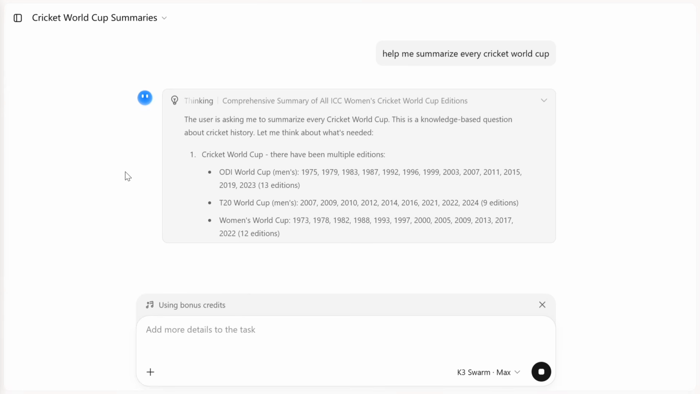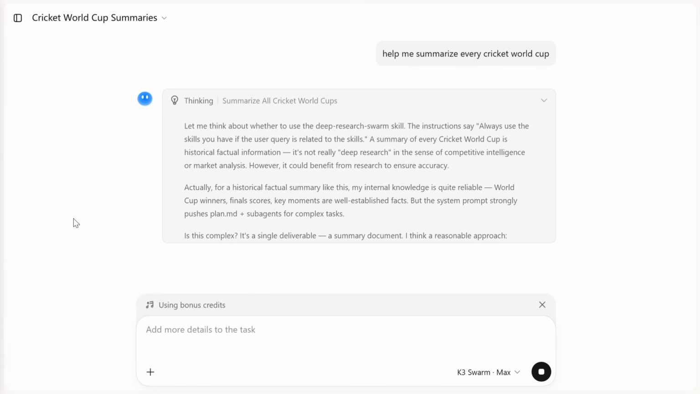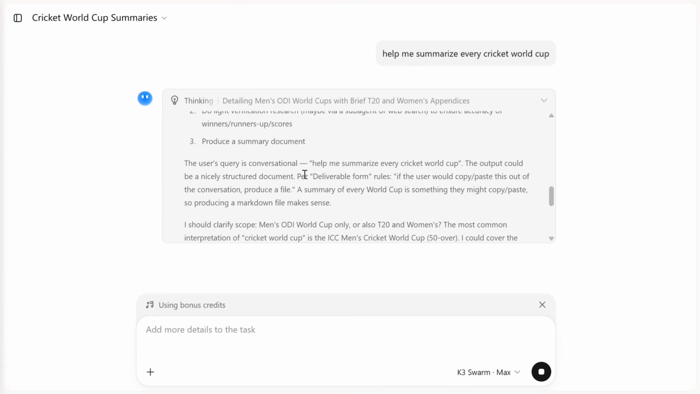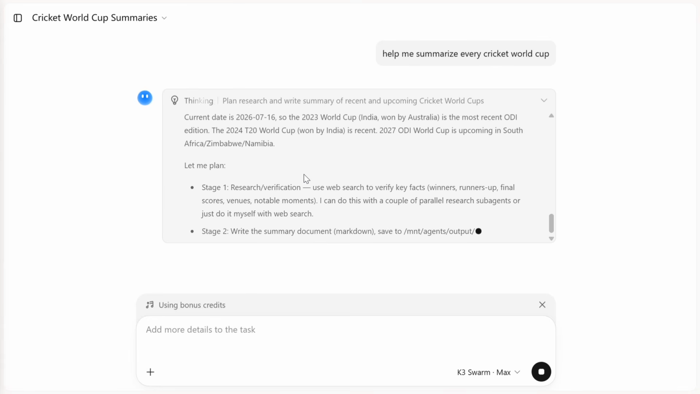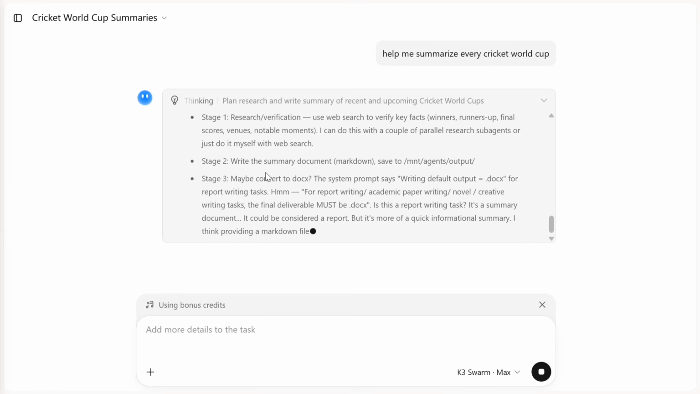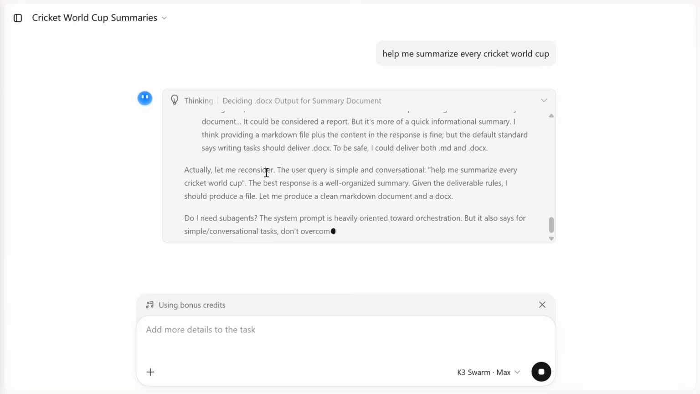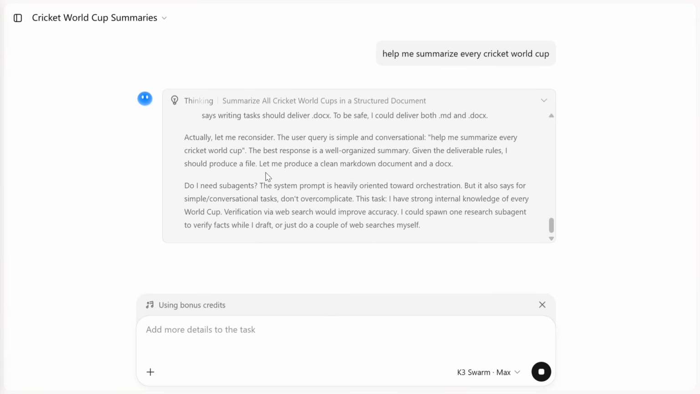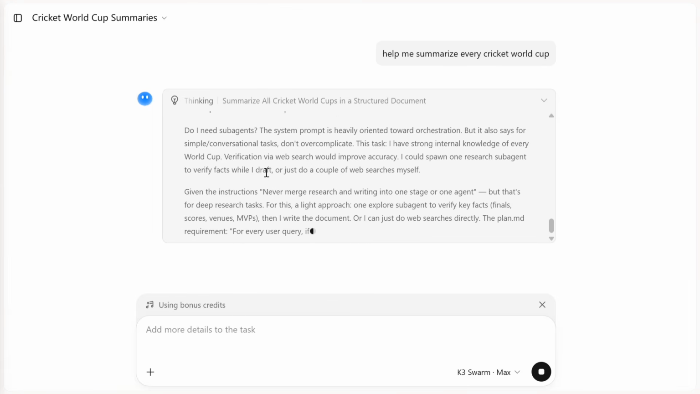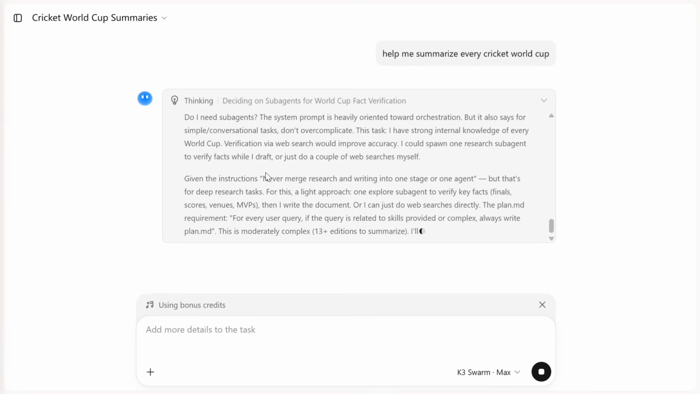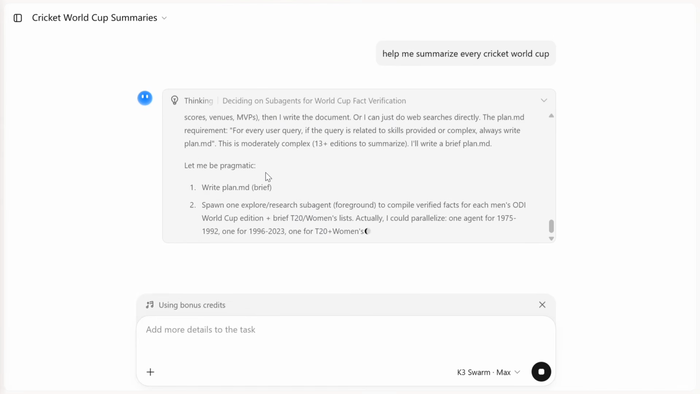As you can see now, that's the interesting part. In the first K3 Max, it was just summarizing the ODI World Cup, the men's one. While in case of this one, ODI World Cup, T20 World Cup, men's and women's World Cup also. It is including, so it is more wholesome in the output. Let me plan. As you can see, the difference is very starkly different, clear. Multiple agents working together to get to an answer. Do I need sub agents? Given the structures, never merge research and writing into one stage or one agent.